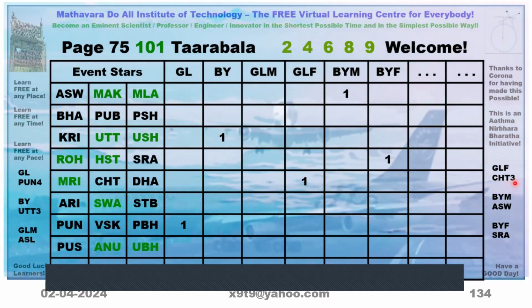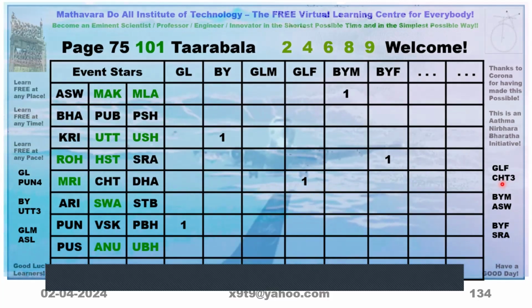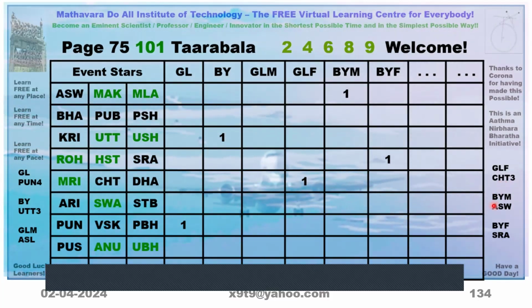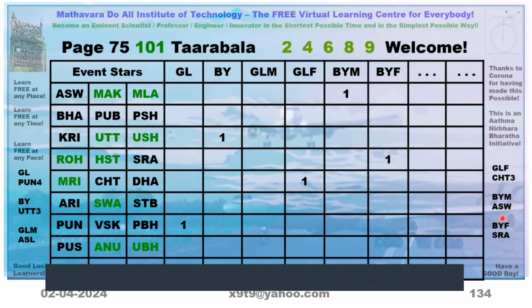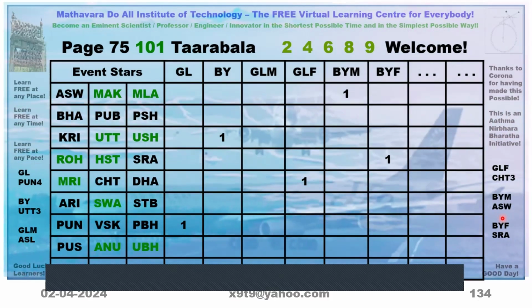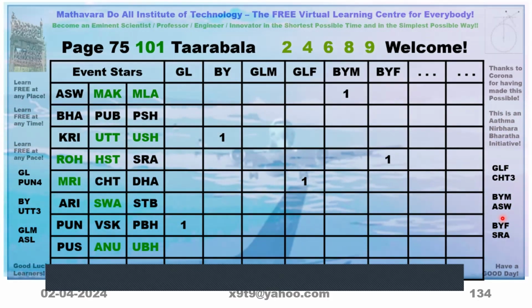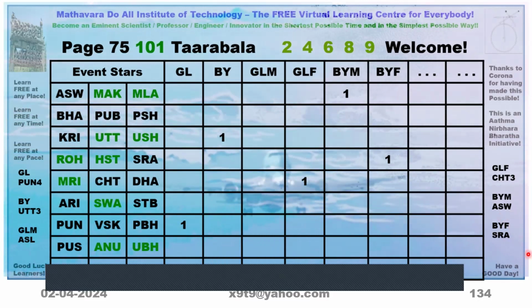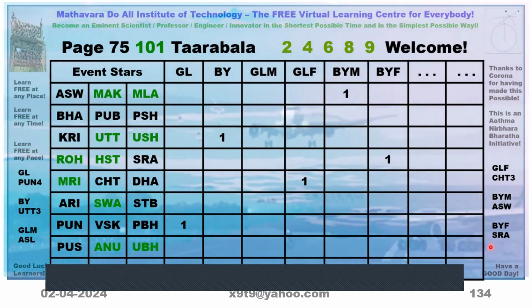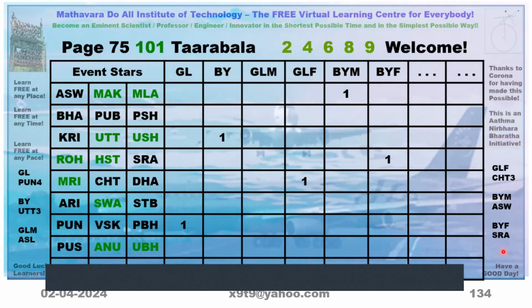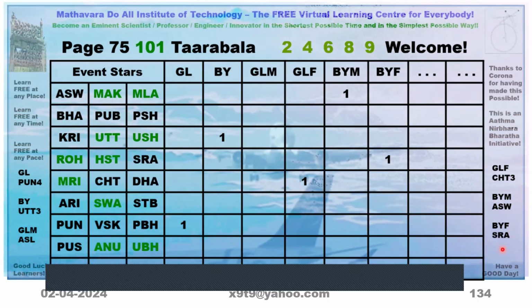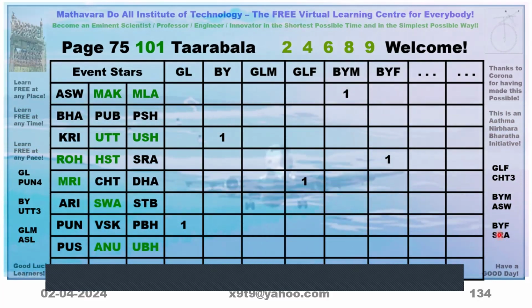So 1 and 2 are in Virgo, 3 and 4 are in Tula. Boy's mother Ashwini. Ashwini is a Purna Nakshatra, so we don't have to ask for Pada or Rashi. Boy's father Shravana. Shravana is also a Purna Nakshatra, so Pada or Rashi is not required. We know it will be in Capricorn.